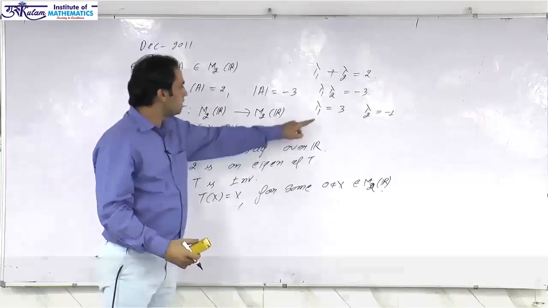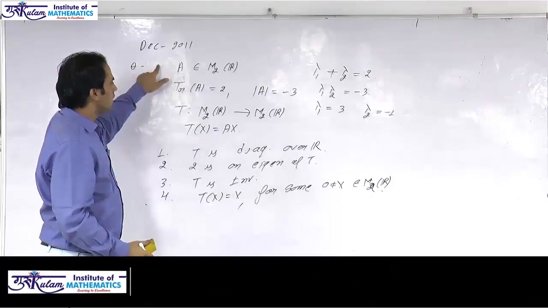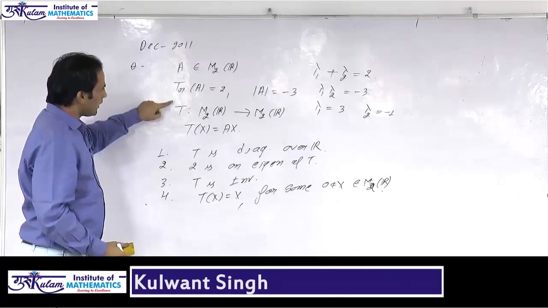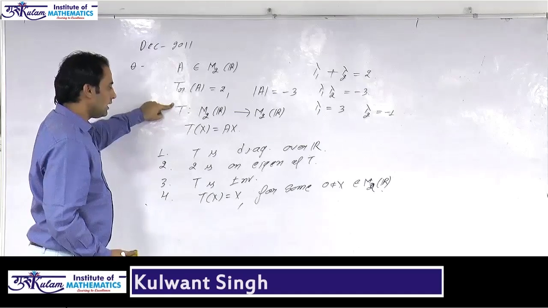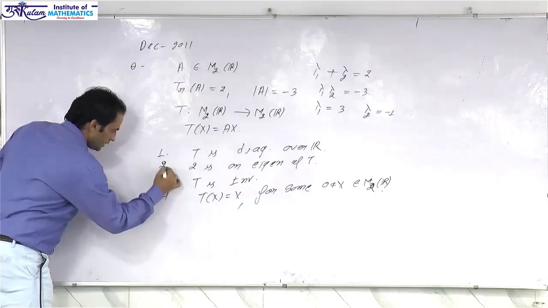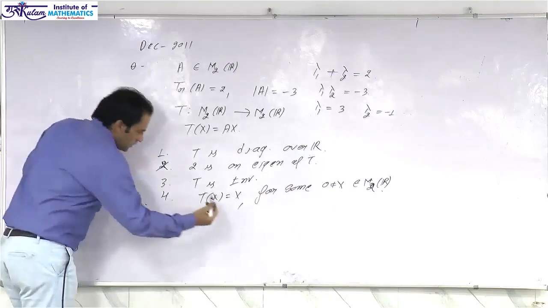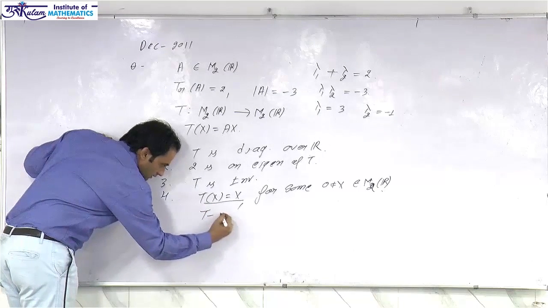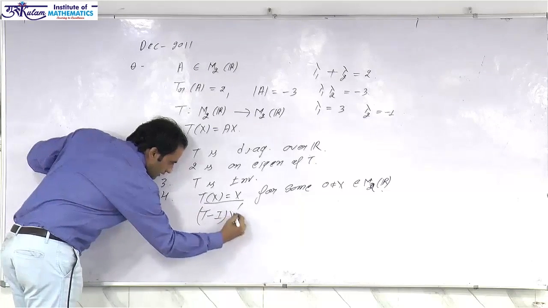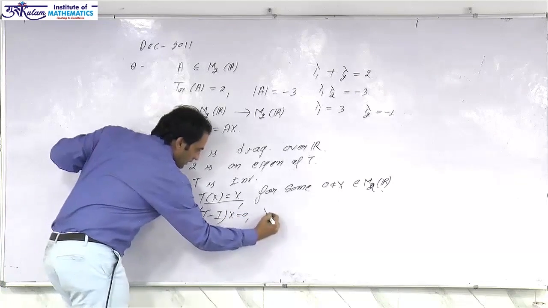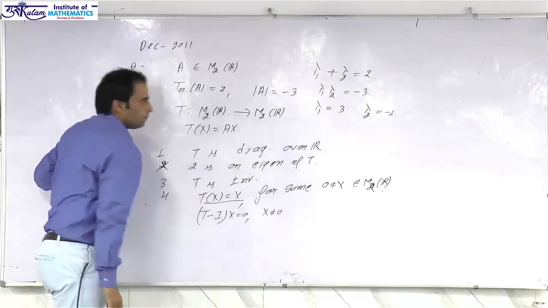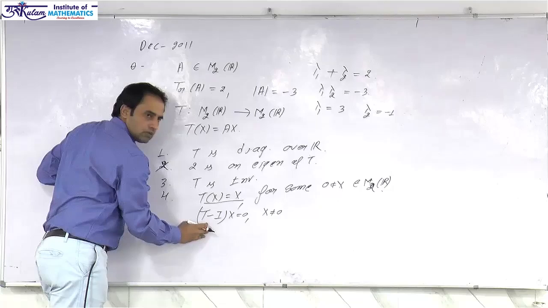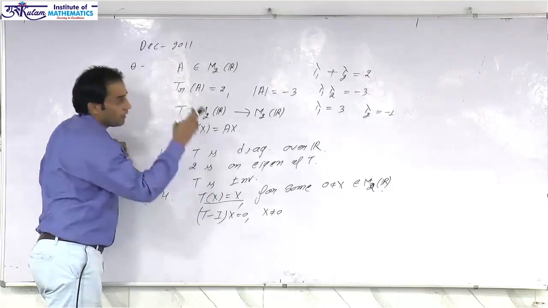These are the eigenvalues of A, and every eigenvalue of A is also an eigenvalue of T. So the eigenvalues of T are 3 and -1, so the second option is incorrect. For the fourth option, the equation is T minus I of x is equal to 0 with x non-zero, that is, x is an eigenvector corresponding to lambda equal to 1, but T does not have eigenvalue 1.